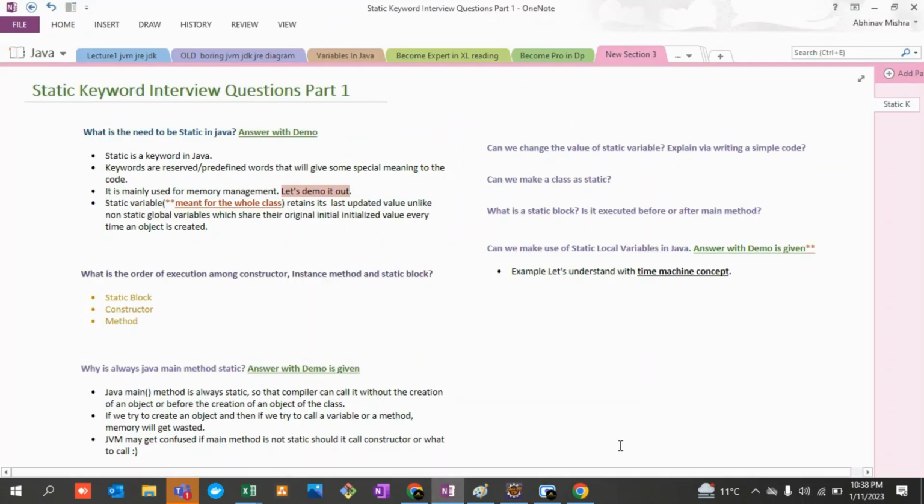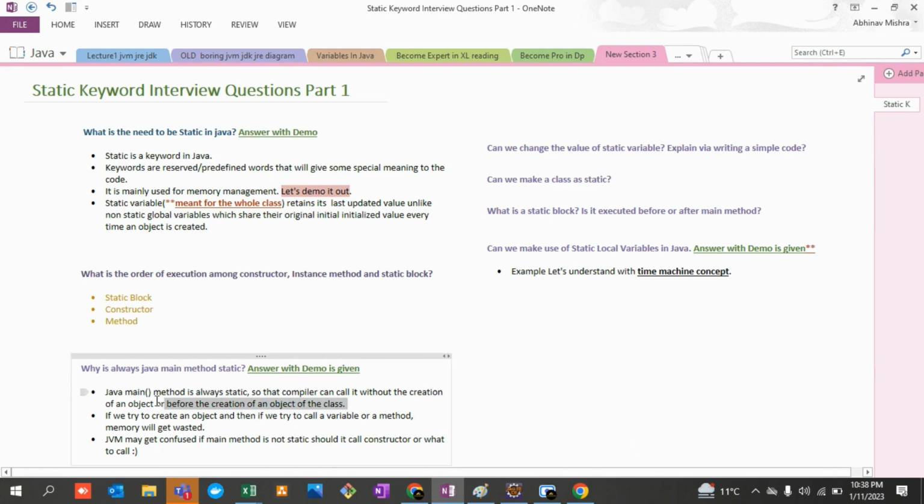Now coming back to the third and very important question: why does Java always have the main method as static, right? This is the reason why I have done the sequencing in this particular manner, so that you are able to understand the order of execution of all these. Then I have jotted down this question: why is the Java main method always static? The first reason that you can give to everyone is so that the compiler can call it without creation of an object, or even before the creation of an object of the class.